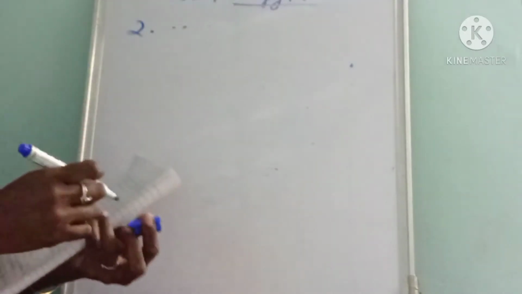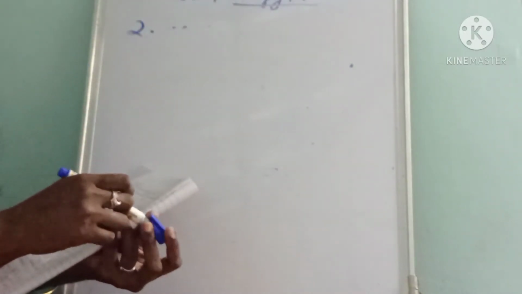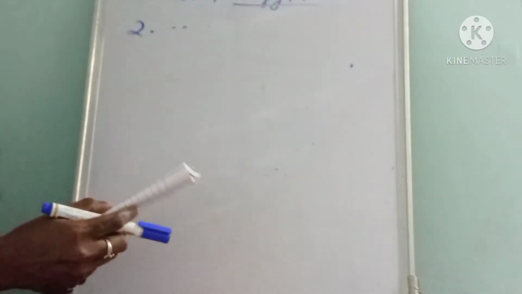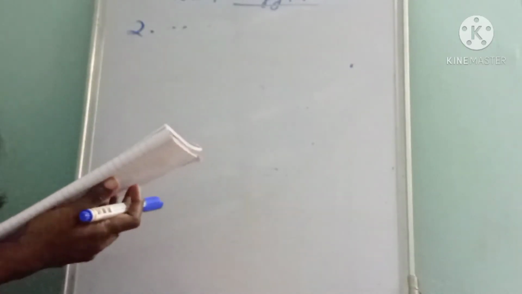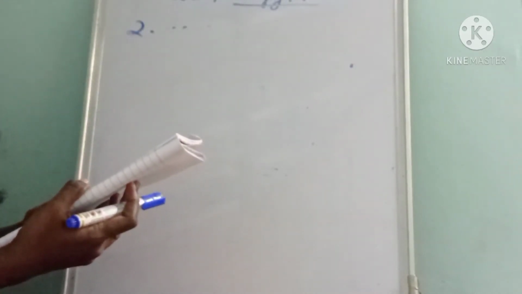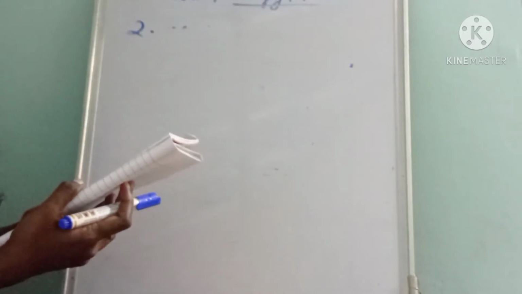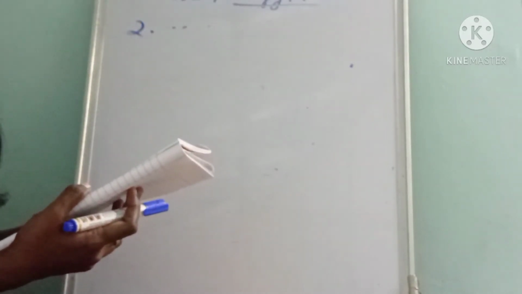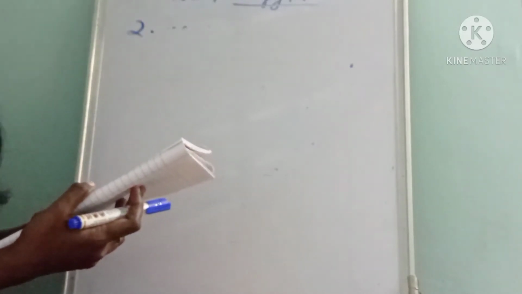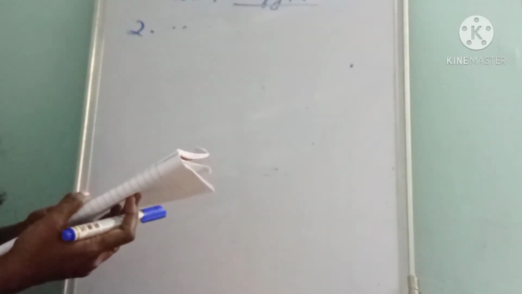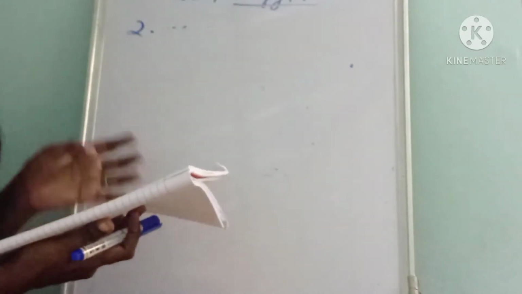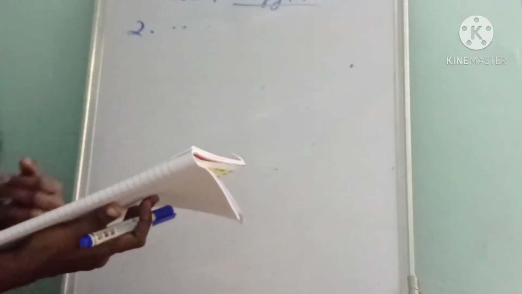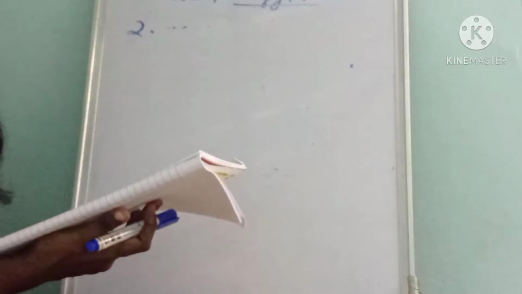Next, the second question is: an object of mass 12 kg is at a certain height above the ground. If the potential energy of the object is 480 joule, find the height at which the object is placed with respect to the ground. Given g is equal to 10 meter per second square.